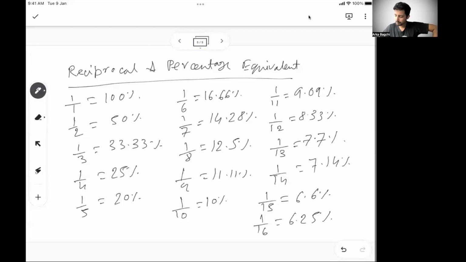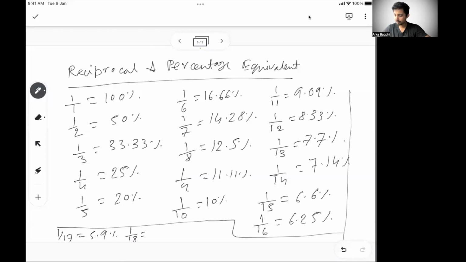Similarly, there is not much space here, so I will do this here. What is 1 by 17? 5.9%. 1 by 18, 5.5%. 1 by 19, 5.2%. And 1 by 20 is 5%. If you can remember 1 by 1 to 1 by 20, this is very helpful.